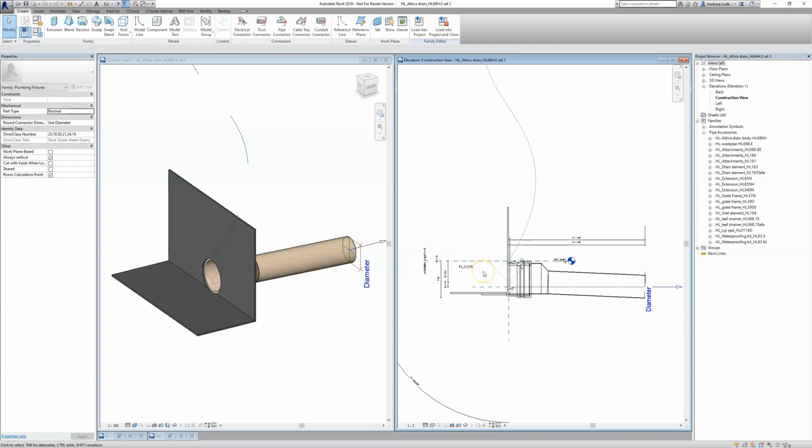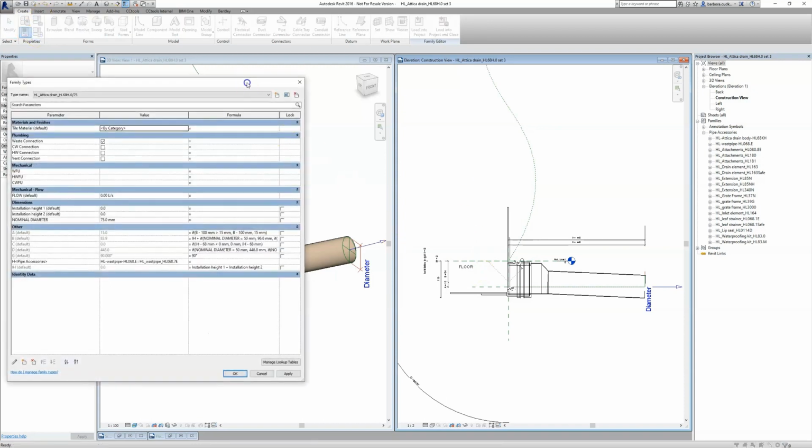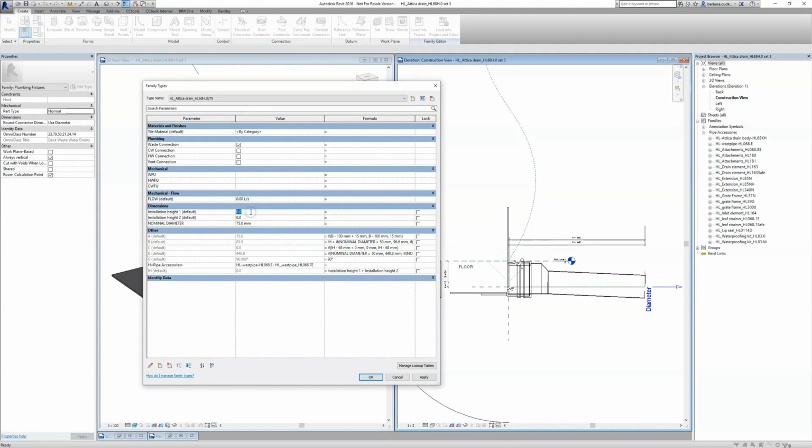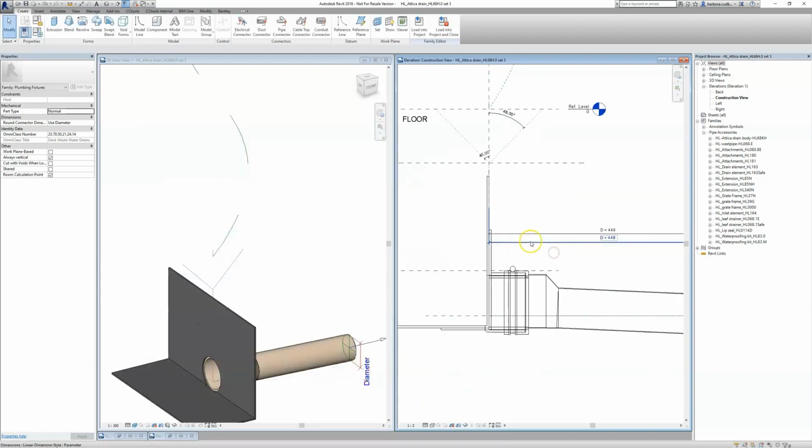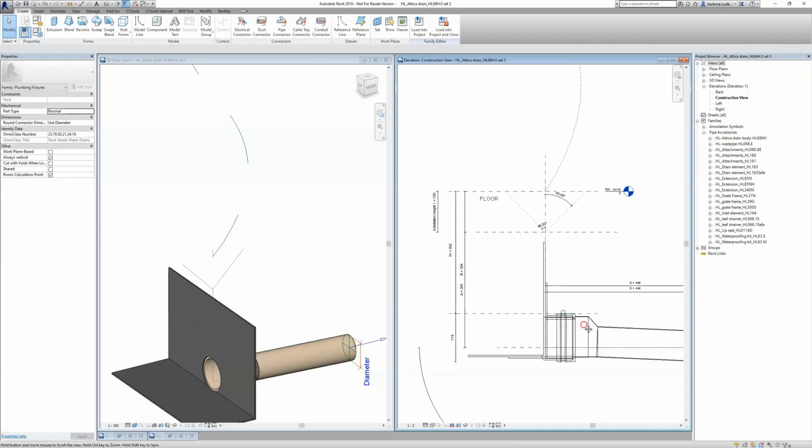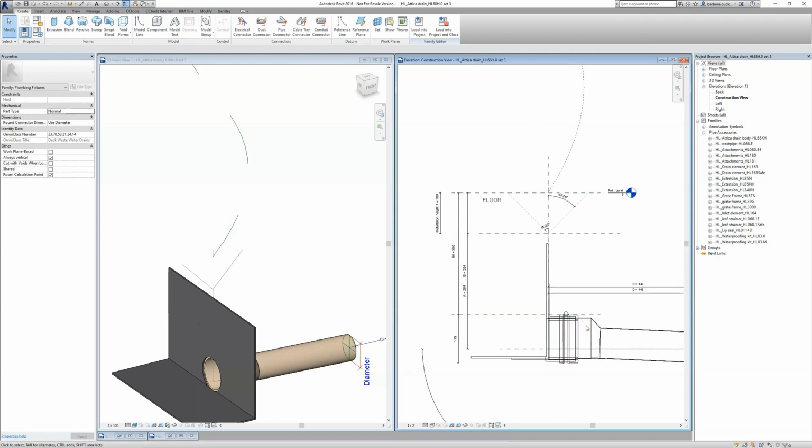For the beginning, I will set the axis. It means I will set the installation height. I will put it here, installation height 1 I will put 100 and number 2 will be 200. Now I will continue with putting the elements in this area.